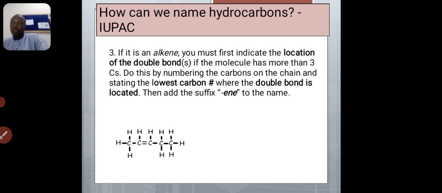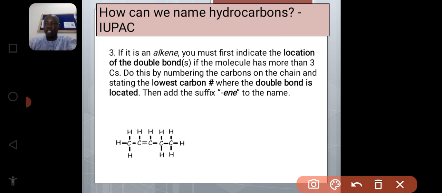So now look at this compound. If we are going to name this, we have to count the number of carbons in the chain. So you see, if we start from here, we have 1, and we have 2 here, then we have 3, we have 4, and we have 5. So you see that we have 5 carbon atoms. So from here, if we count, this is 1, this is 2, this is 3, 4, 5.